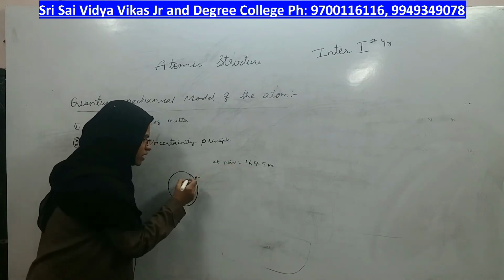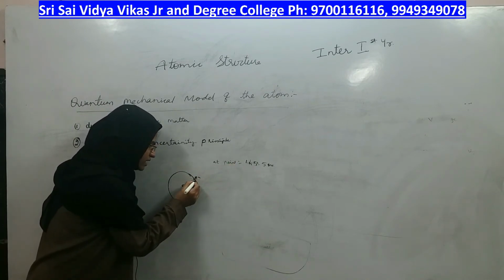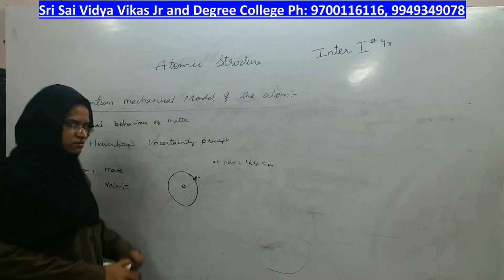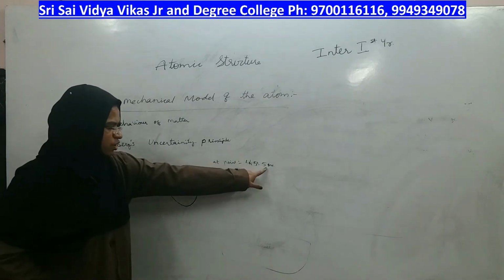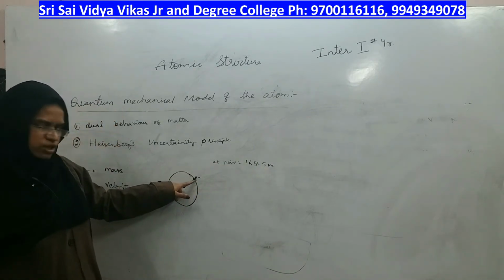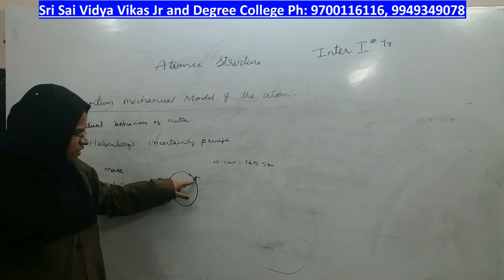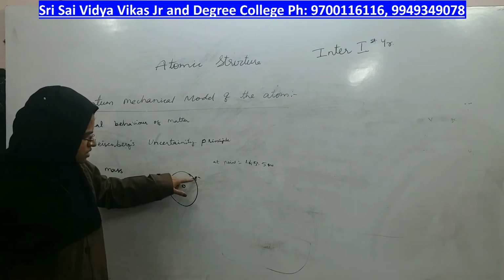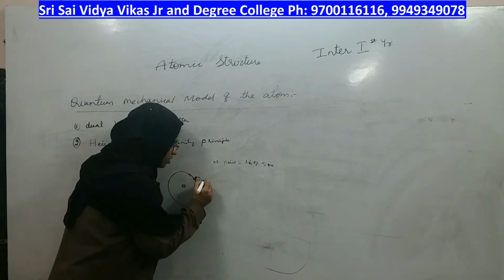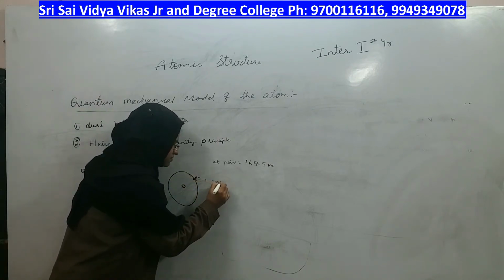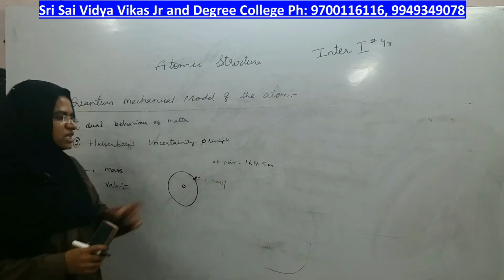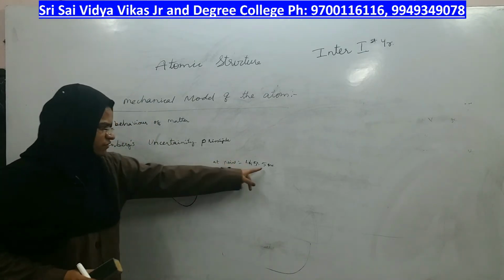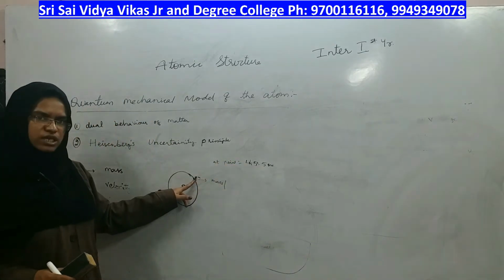At that point, where will the electron be? Suppose at this point the electron is here. If you are imagining the electron to be here, that means this body has this mass, but can you tell its speed?